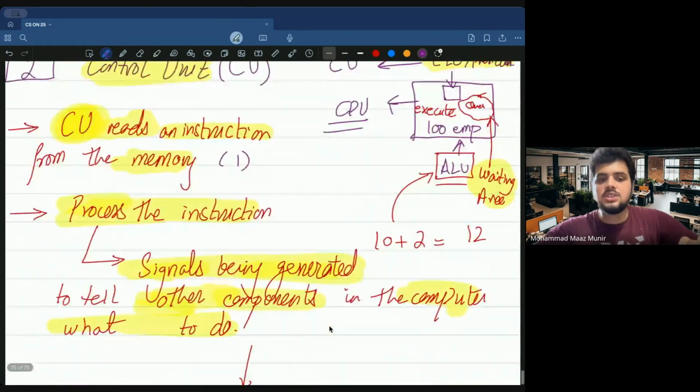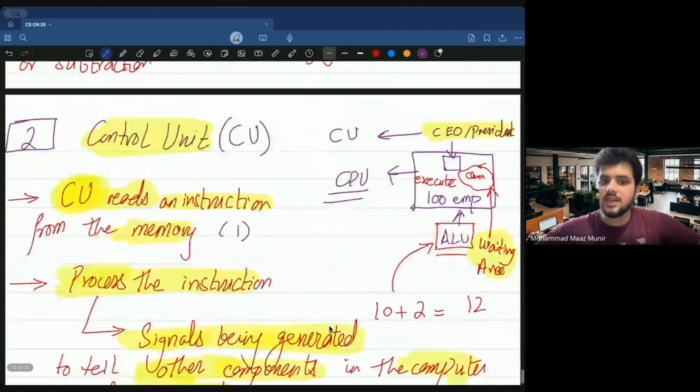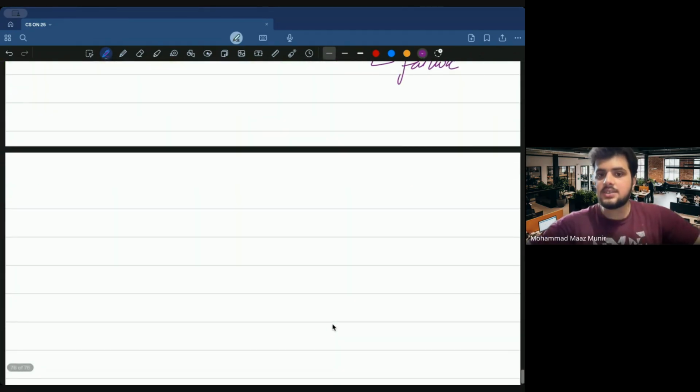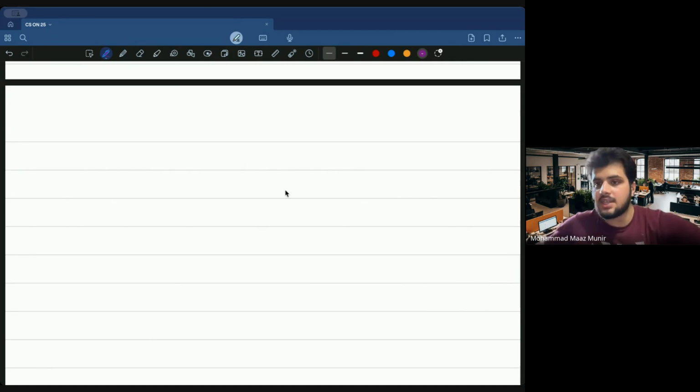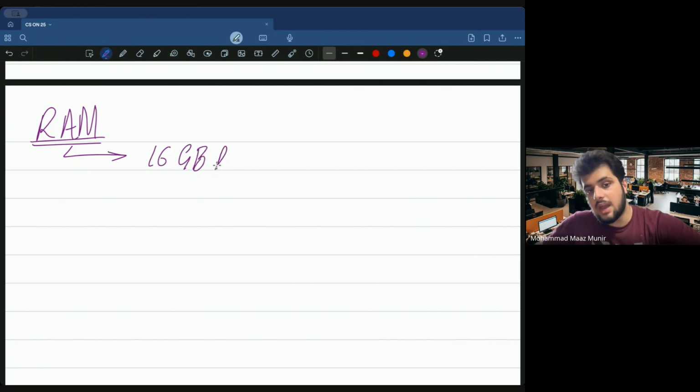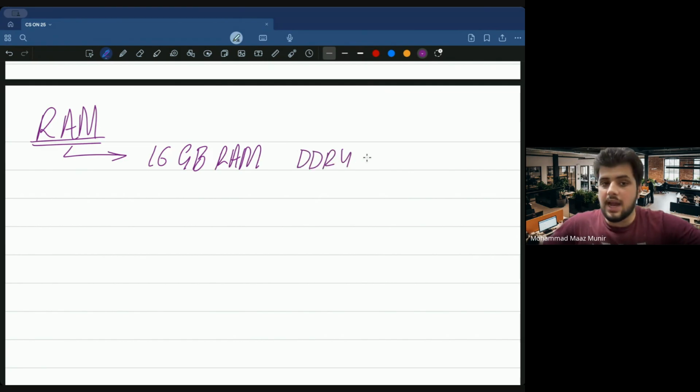So अब हमने ये दो चीजें पढ़ ली हैं, ALU भी समझ आ गया, CU भी समझ आ गया. We have 5 minutes. I want to discuss one more thing and let's end the class. You guys have heard the word RAM, right? So when getting a computer, if you're someone who loves playing games like Rayan, आप बार बार बोलते रहते हो, let's have games and stuff like that. You would definitely know stuff like this computer has 16 GB RAM, and it has a DDR4 RAM and all that. But जब भी हम कंप्यूटर या लैपटॉप लेते हैं, we discuss RAM. But what is RAM? That is really important.